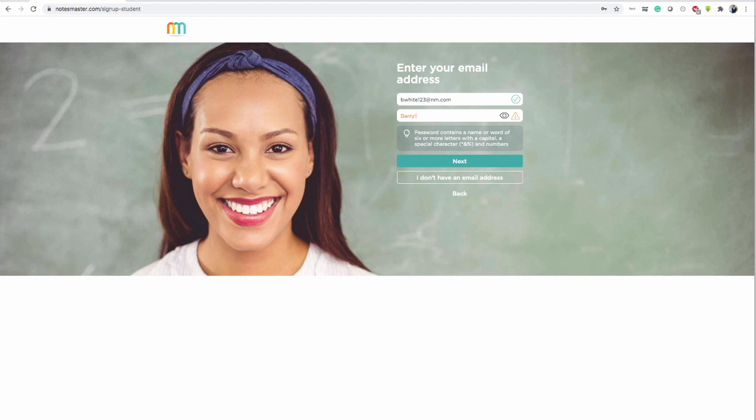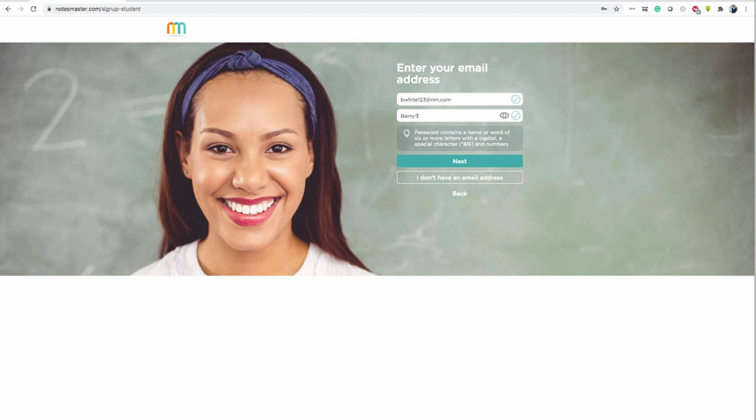So I'm going to go with Barry, exclamation mark, and the last thing I need, numbers. So I'm going to put a 1, and it goes green. Means everything is fine. If I remove that 1 and did a P, it'll still be orange. So you know you've done it right when it goes green. Okay, and the prompt is here. So 6 or more letters with a capital and a special character and a number. Write it down, make sure you remember it.